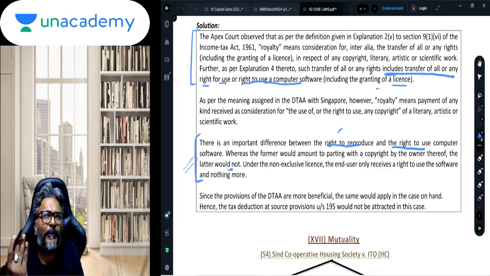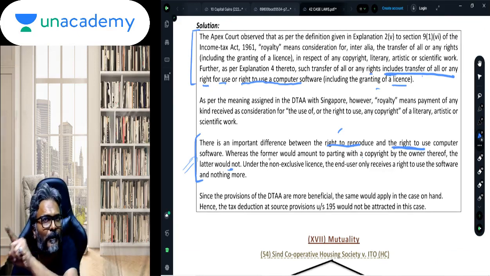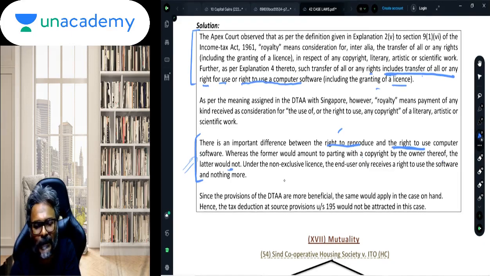So, right to reproduce means I have given the amount to Bharat Laws for the right to reproduce. So, is that royalty in my hands? Yes. Right to use is what Bharat Laws has given to you. The consideration that you are paying, is it royalty? No, it is business income. So, right to use computer software. Whereas the former would amount to parting with a copyright by the owner thereof, that is me to Bharat Laws, the latter would not. Bharat Laws is not parting with any copyright or ownership right in that particular book, or Microsoft is not parting with any right of copy in that computer software.